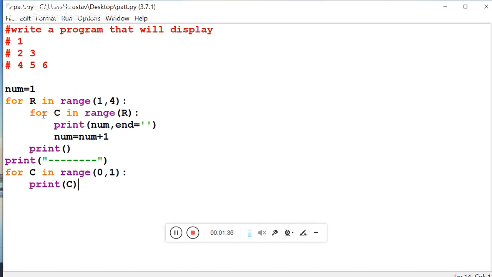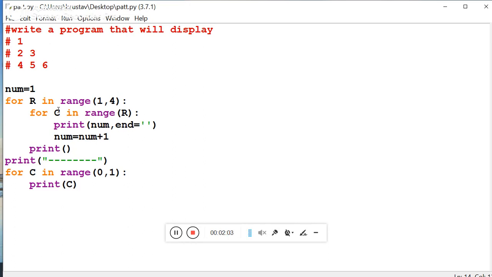Fine. What will happen for the second for loop, the one with C, for C in range of R? We know that the first time the program runs, the value of R will be 1 and it will come inside the second for loop, and by default the starting value of the for loop is 0.